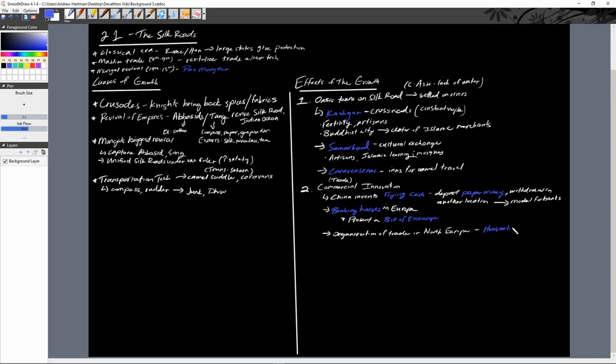I don't know if it was called that back then, but that's what we're going to call it. The Hanseatic League was a series of cities in northern Germany and Scandinavia, and they would control trade throughout the North Sea and the Baltic Sea.